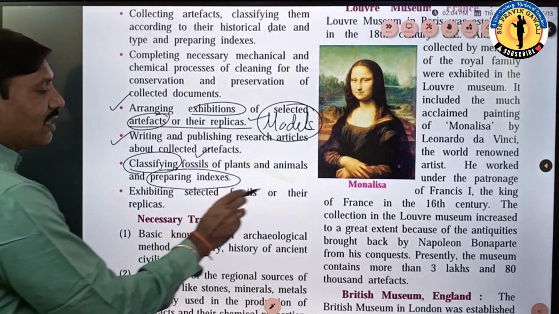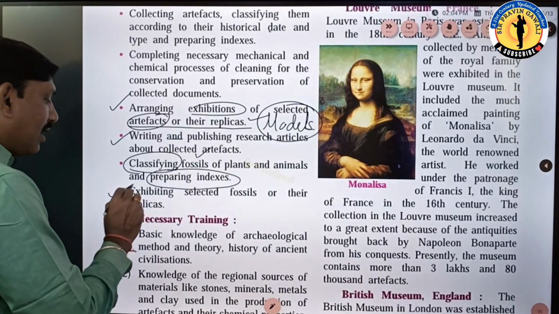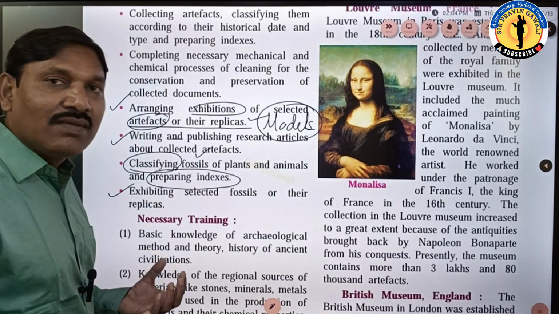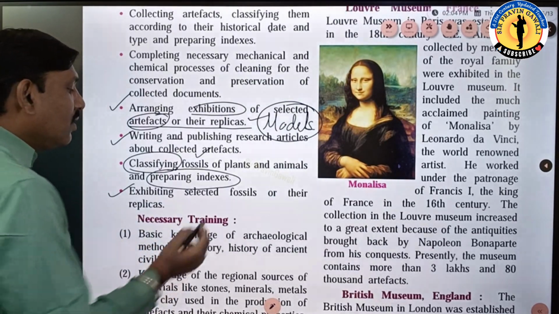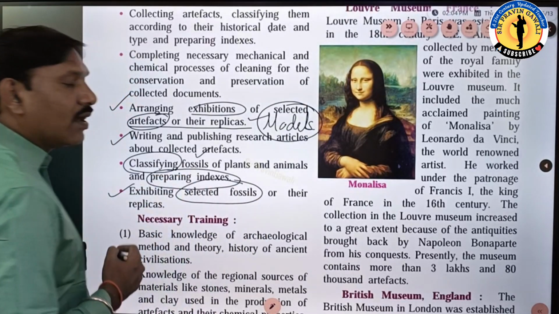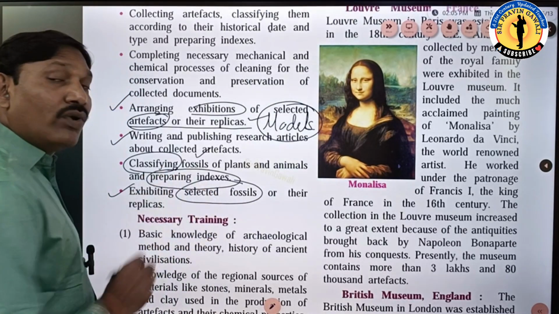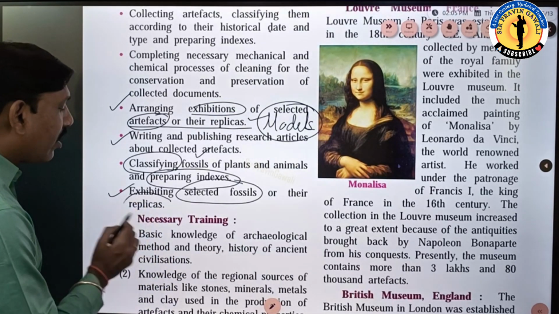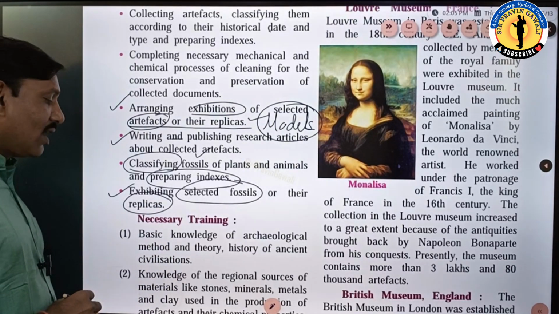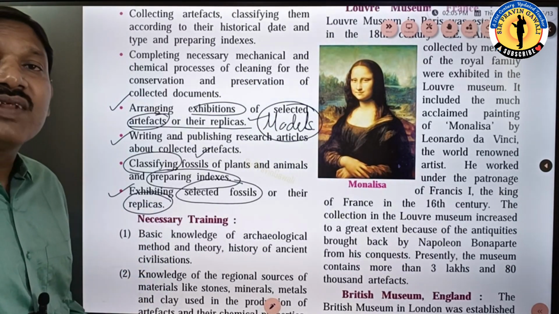Then exhibiting selected fossils or their replicas. So again, here we can do the exhibition, the presentation of the selected fossils only. Otherwise, if it is not possible to exhibit the original fossils, then we can use the replicas, models of the fossils. Okay, students, have you understood? Then for this, what kind of training is required? Let's see.